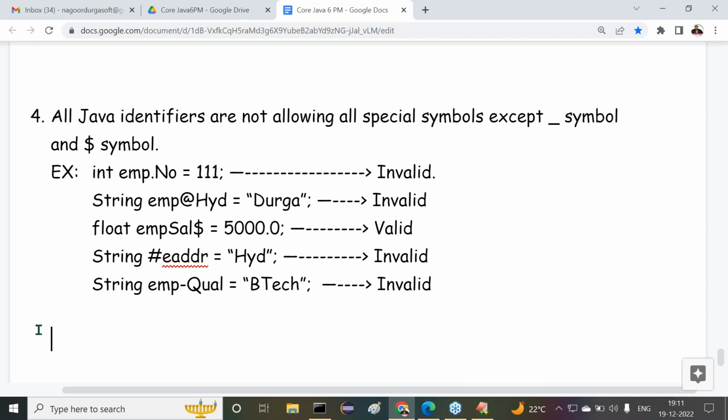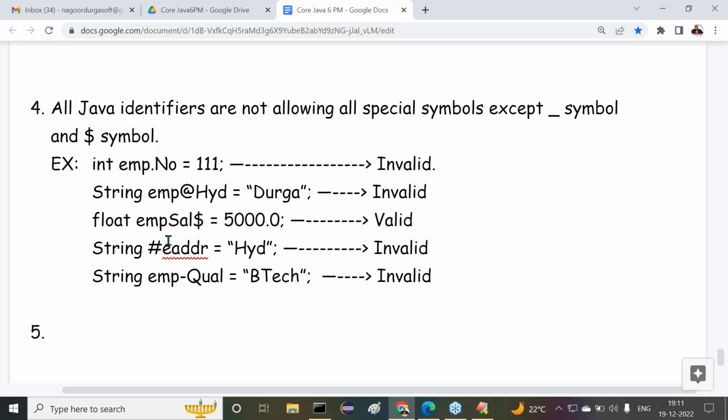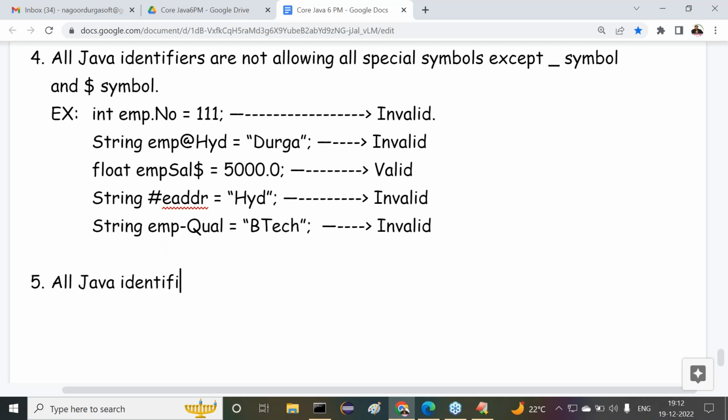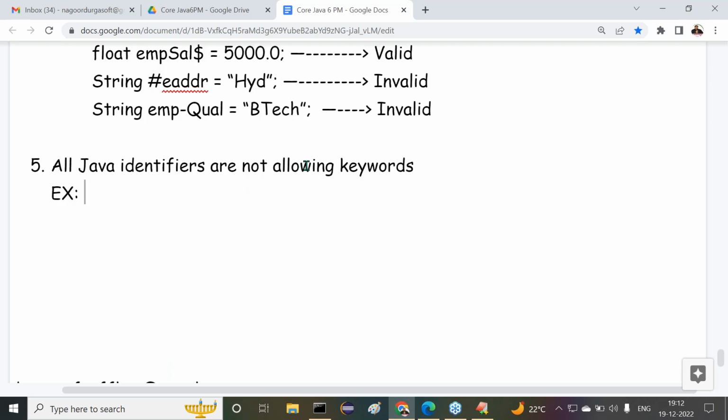Next point, one more point I'm telling you. Try to observe carefully. Java identifiers do not allow keywords. It is not possible to use keywords as identifiers. Understand it clearly. Some examples here we are able to identify. Now try to recognize this.